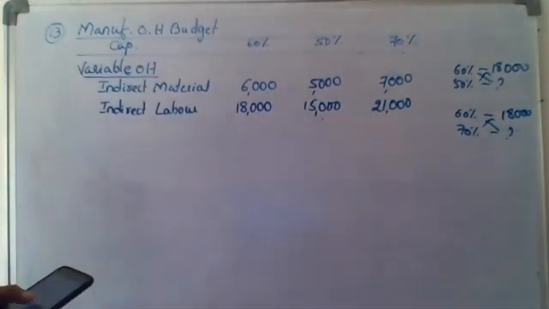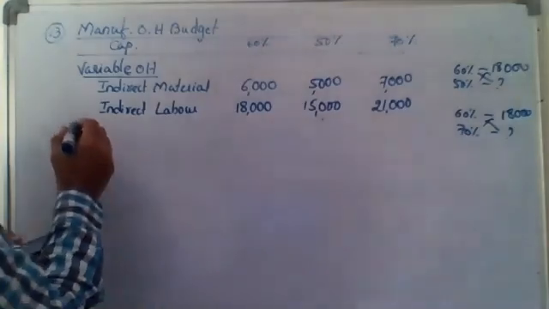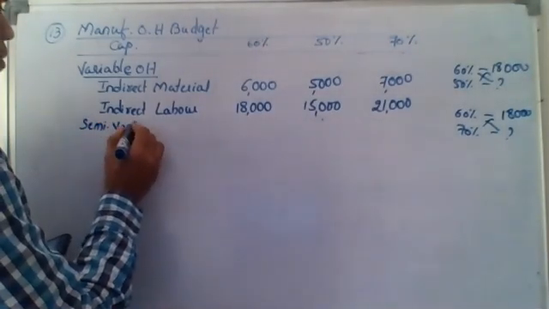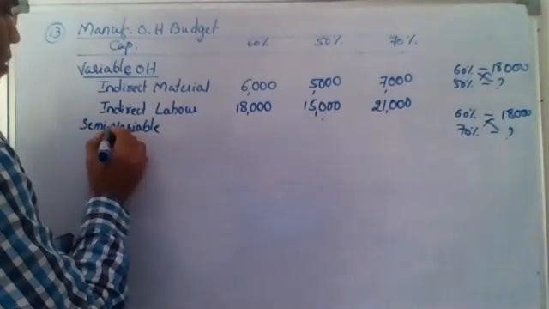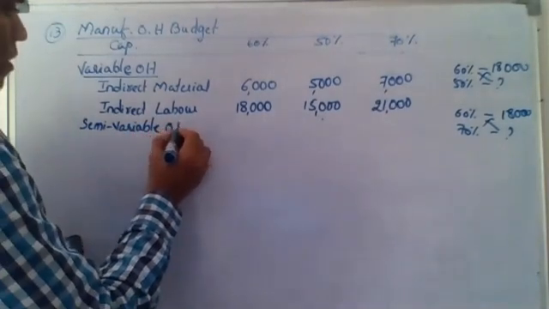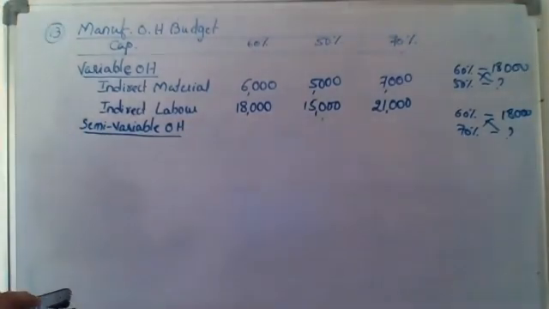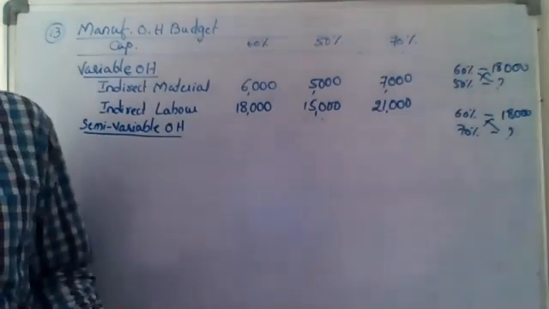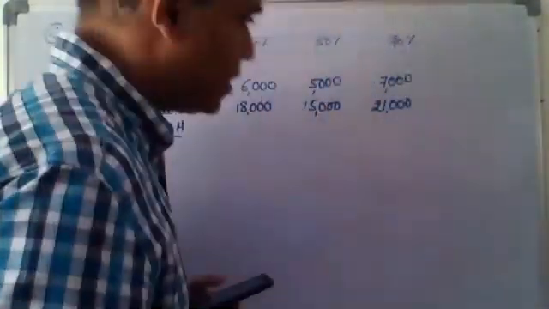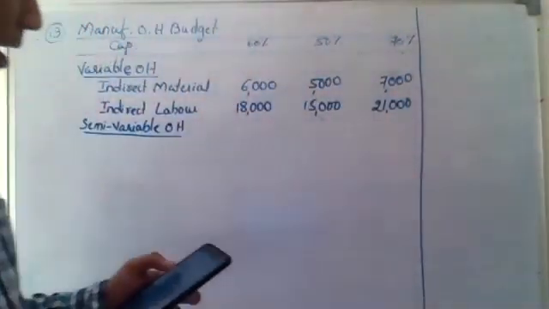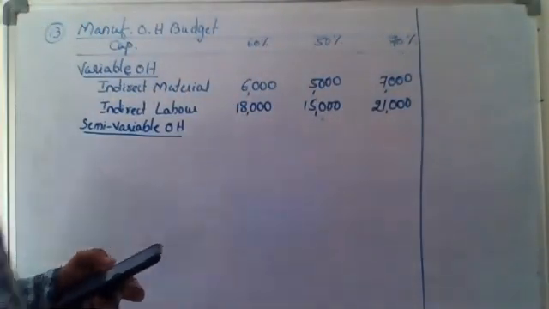Then we have semi-variable cost. The next we have is semi-variable overheads. Now semi-variable overheads, just now I told you, semi-variable overheads means it will have both the variable cost as well as the fixed cost. I have the place here for workings, so I have to do all my workings here only. Electricity is given as 40% fixed.